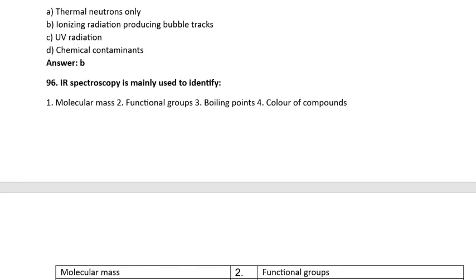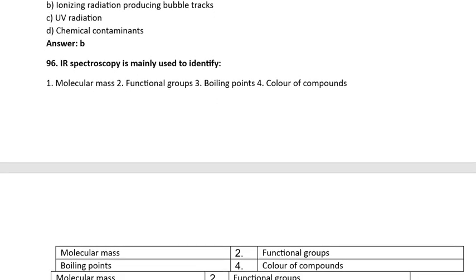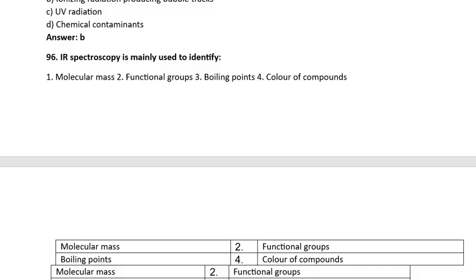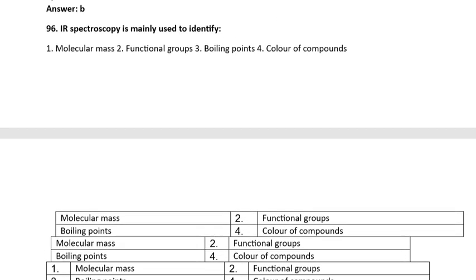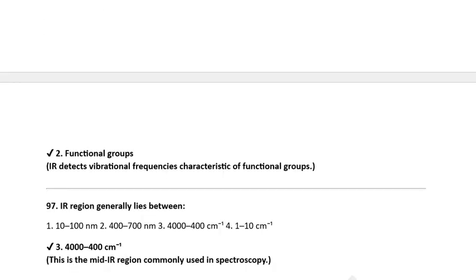IR spectroscopy is mainly used to identify 1. Molecular mass. 2. Functional groups. 3. Boiling points. 4. Colored compounds. Option 2, functional groups. IR detects the vibrational frequencies characteristic of the functional groups.